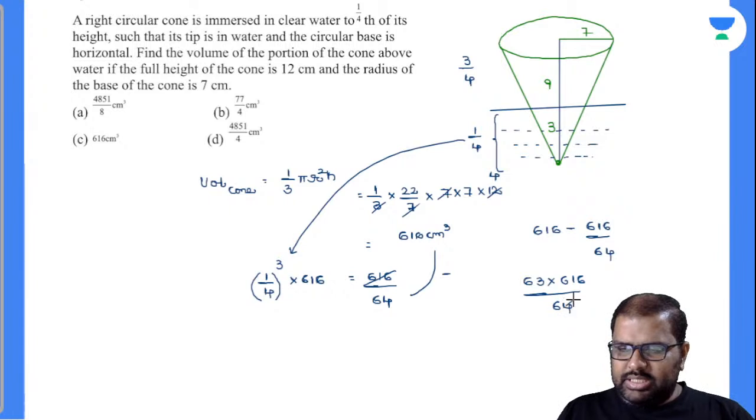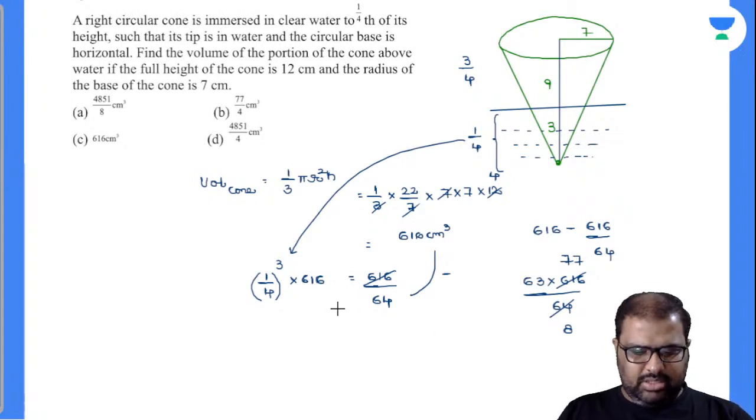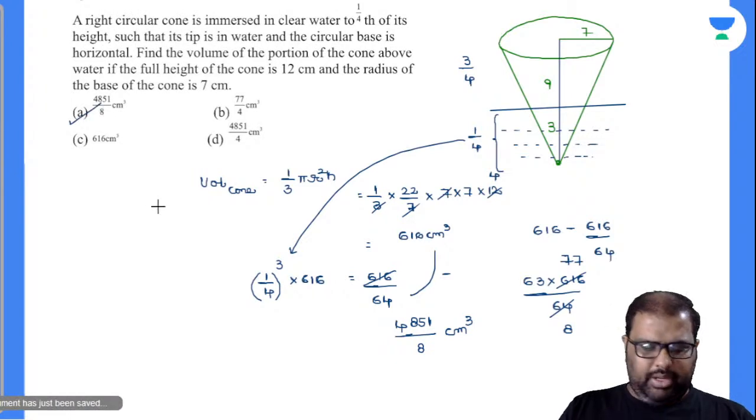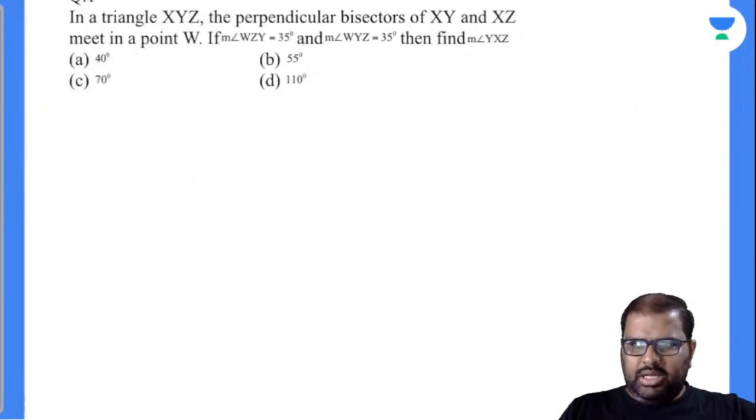Let's find out. 8 eights are 64, 8 sevens are 56, 8 sevens are again 56. So 63 into 77 will be how much? 4851. So my answer will be 4851 by 8 centimeter cube. Three of you got the same answer. My option number A satisfies the answer there. Yes. Abhay Agarwal gave me the answer there. Exactly.